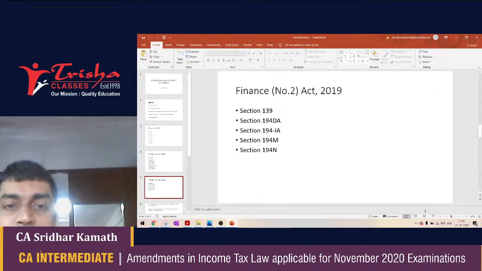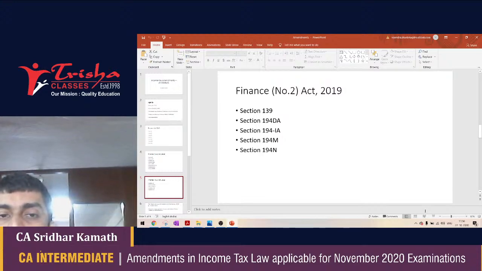So we have studied section 139, we have studied section 194BA, which talks about compensation paid by an insurance company. The rate now is not 1% but 5%, and the TDS is to be done on the income part of the compensation. 194IA talks about TDS on consideration of immovable property.